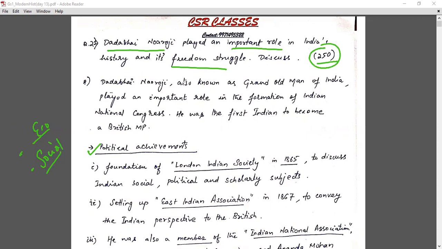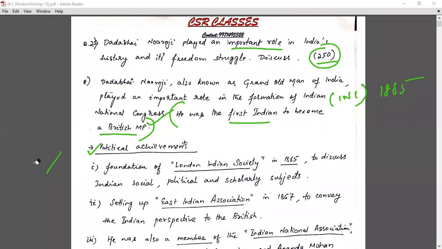In the introduction you can write one line: Dadabhai Naoroji, also known as the Grand Old Man of India, played an important role in the formation of the Indian National Congress in 1885. He was the first Indian to become a British MP. So here I'm giving an overall general achievement. Now coming to the achievements. First we'll write the political achievements, then you can write the social and economic achievements.